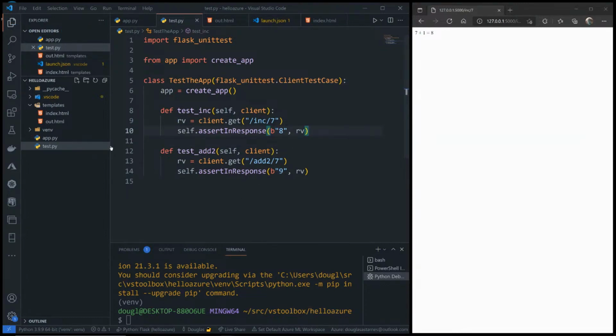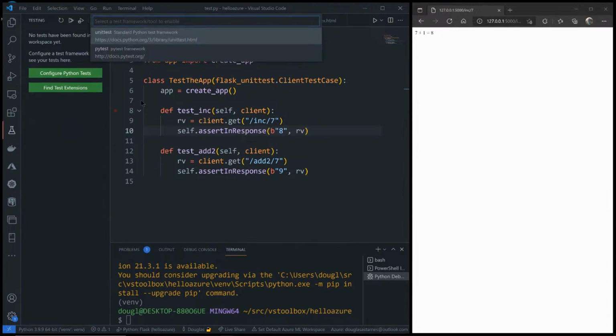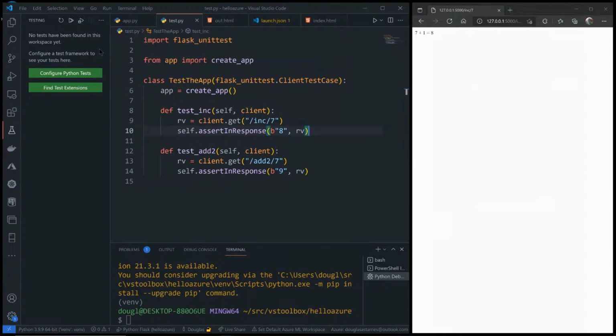So with that, I can go over to my testing panel and tell it to configure Python tests. It asks what test framework I want to use. I'm going to use unittest, because Flask testing relies upon unittest. It asks what directory contains my tests. My test file is in the root directory. What pattern do I want to use? I can just say test*.py here, and it's going to go through.